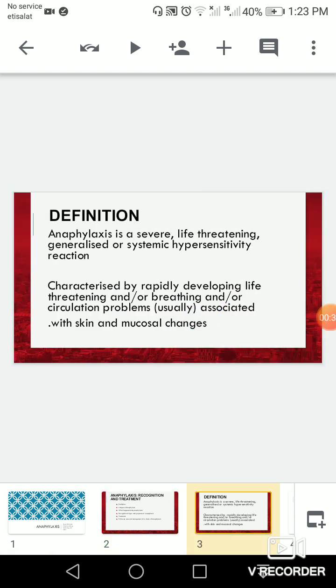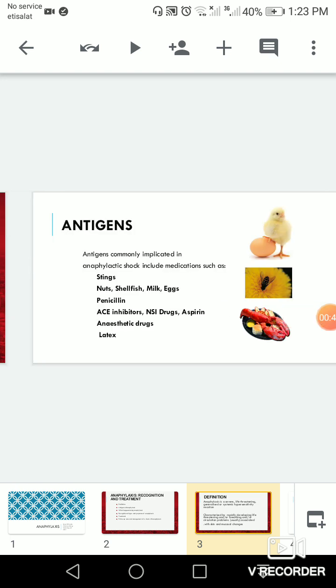Anaphylaxis is a severe, life-threatening, generalized or systemic hypersensitivity reaction characterized by rapidly developing life-threatening airway and/or breathing and/or circulatory problems, usually associated with skin and mucosal changes.